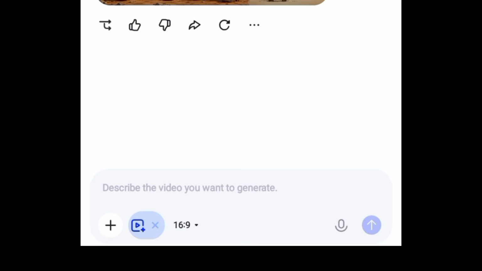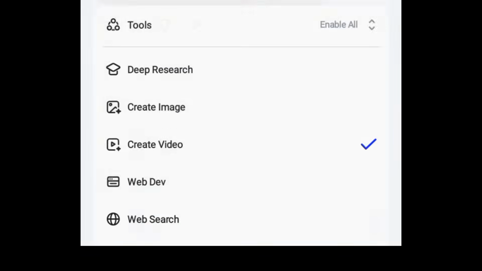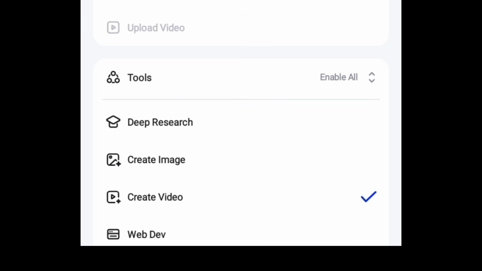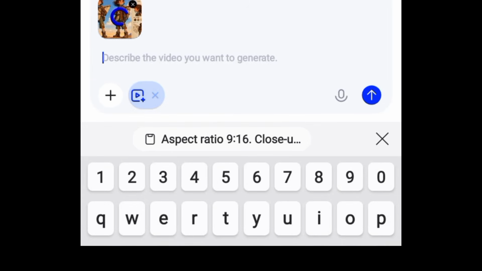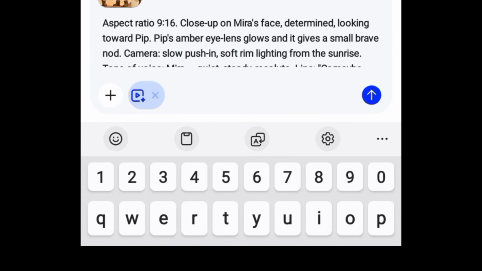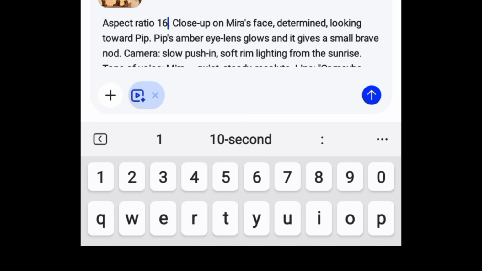All right, I'm back to Quen Studio. So remember the process. Come over to this plus icon and then upload file. Come over to describe the video you want to generate, to paste in your prompt, and select the aspect ratio. I'm going to click on this arrow facing upward to send.